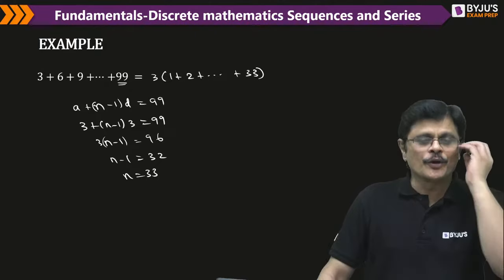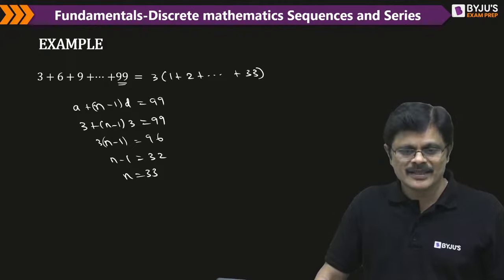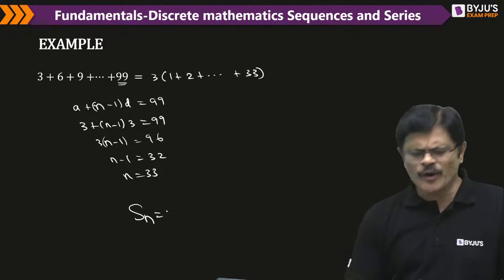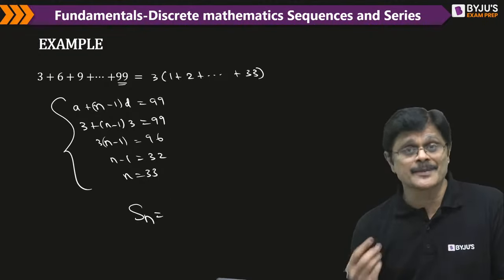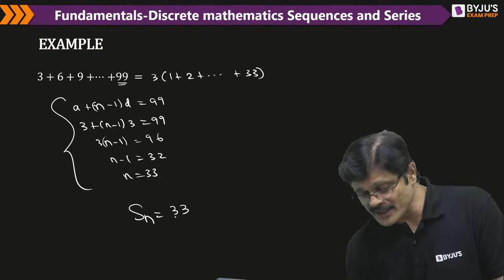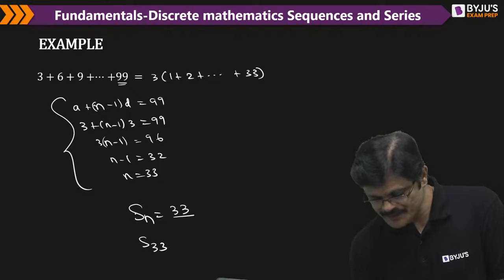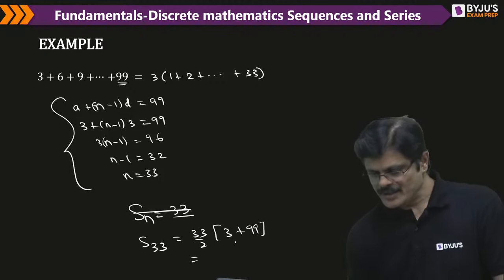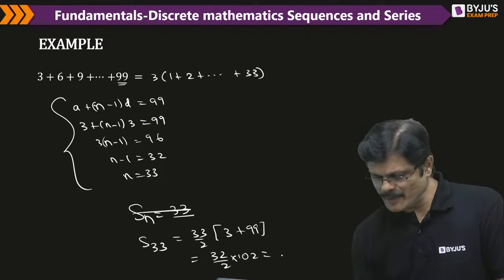Sometimes you need to know, as I told you now, how many iterations are there. So this is the sum of 33 numbers. Now if you just need to know the sum to n terms, you don't need all this. You just need how many terms are there. That is 33, because n is 33 here. So it is the sum to 33 terms, that is 33 by 2, first term plus last term, which is 102. 33 by 2 into 102. Simple mathematics, I think.